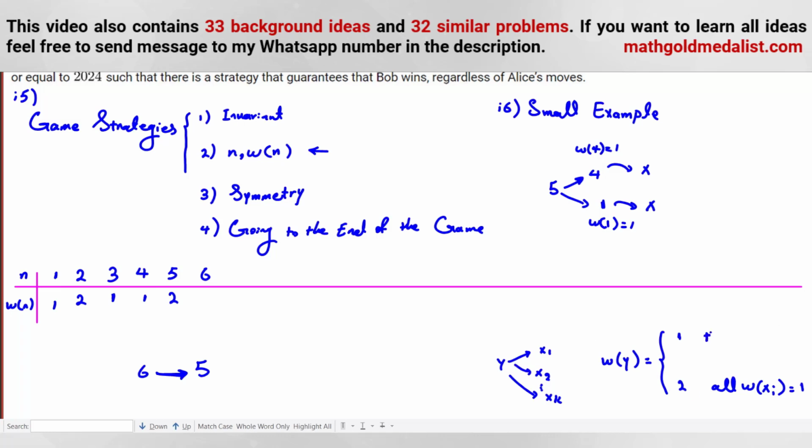If there exists, and you can show this with this sign, there exists w of xi that is equal to 2, then we can say here is 1.